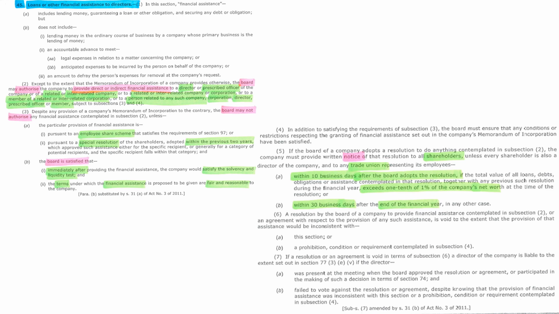If the total value of the financial assistance given is more than 1/10 of 1%, in example, 1% of the net worth of the company at the time of the resolution, the notification must be within 10 business days after the board adopted the resolution. And if less than 1%, it should be within 30 days after the financial year end.